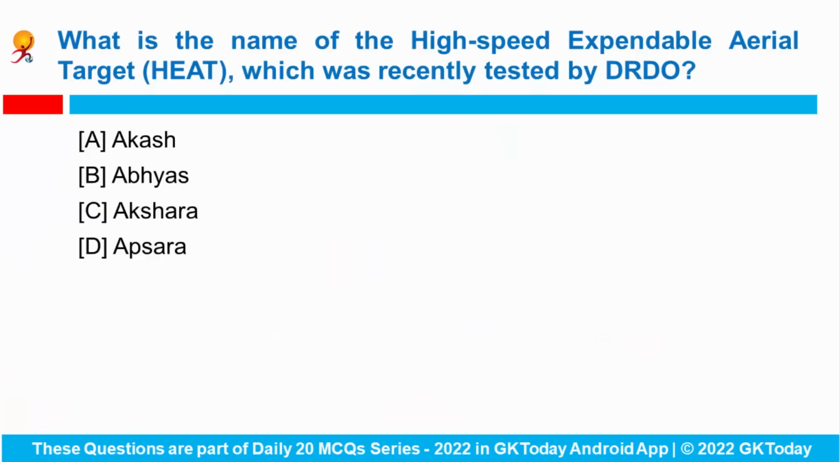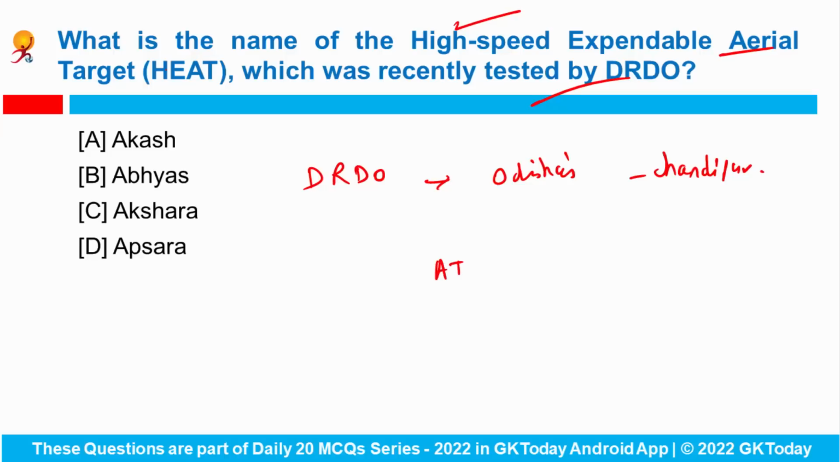Fine. Next question. What is the name of the high-speed expendable aerial target which was recently tested by DRDO? So India successfully tested this HEAT, which is the indigenously designed Abhyas, and the trial was carried out by the DRDO from the integrated test range in Odisha's Chandipur. Earlier, DRDO and the army successfully tested an indigenously developed anti-tank guided missile in the state of Maharashtra. Okay, so the correct answer would be Abhyas.